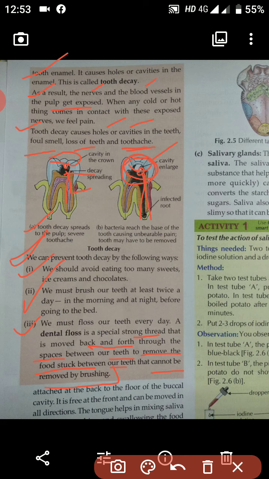So you should always try to follow all these points in order to prevent tooth decay. Okay students, so today we will stop over here. Tomorrow we will go with the remaining part. Okay students, thank you.